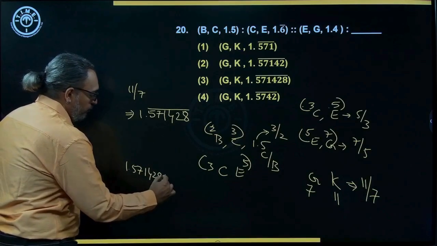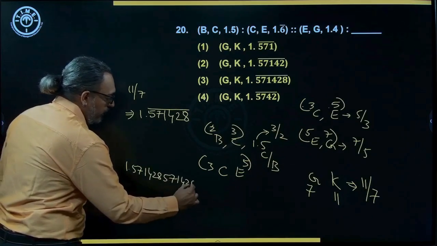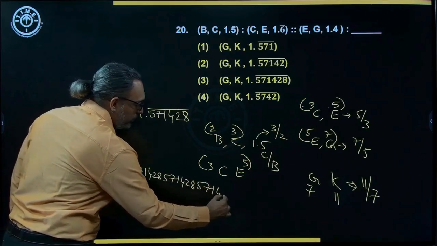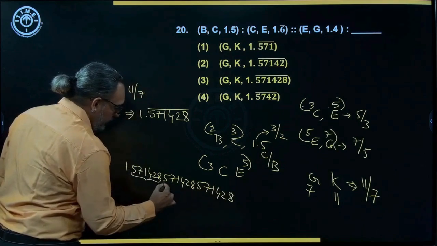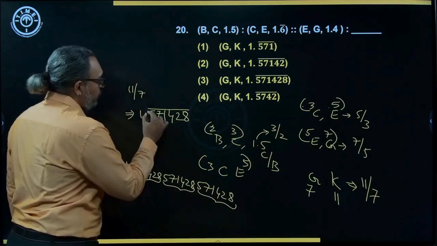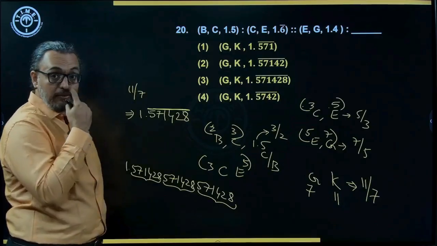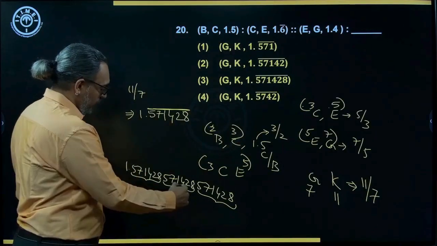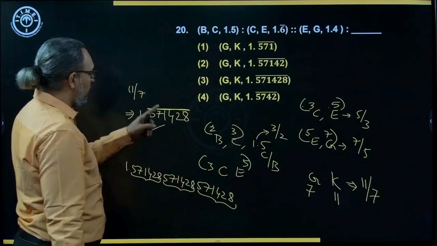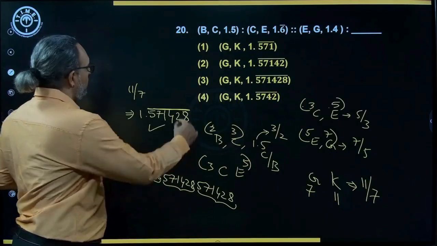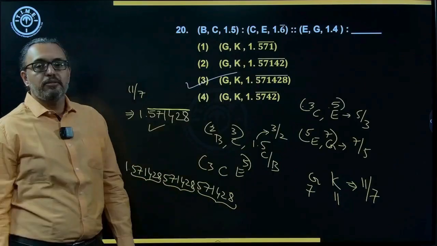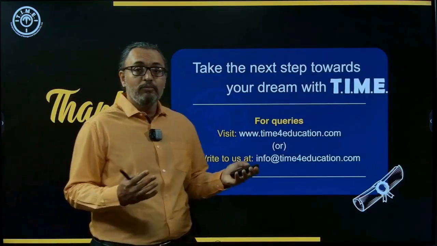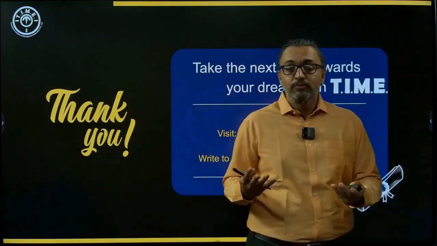So basically it will be 1.571428. Again you will get 571428, again 571428. Like that, these digits keep repeating. That is why you have to put a bar up to that, which means these numbers will keep repeating. So that is how you get your answer, and we pick choice 3 as the answer. Understood? So that is it in this session. Thank you. Goodbye.